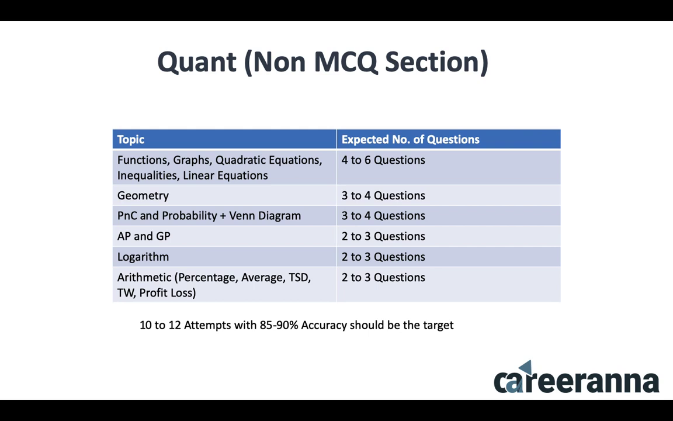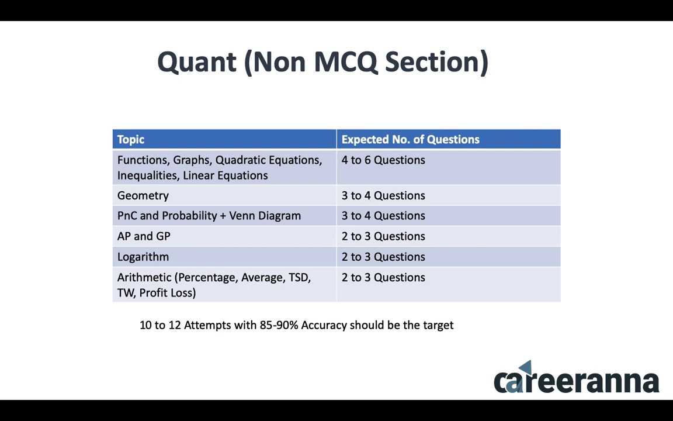This is followed by geometry, PNC, probability, and Venn diagrams, which would have 3 to 4 questions each from geometry and PNC, probability, and Venn diagram. Then APGP, which is a part of your sequence series, will carry 2 to 3 questions. Logs will have 2 to 3 questions, and arithmetic would again have 2 to 3 questions.